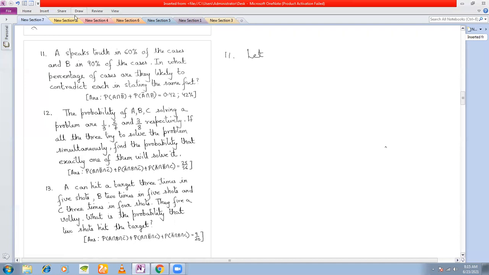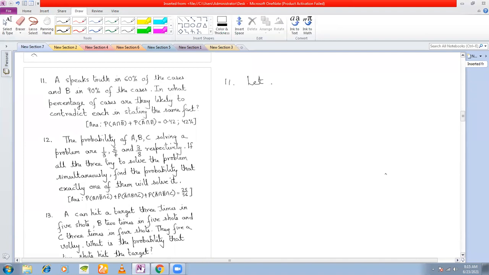So therefore, in this case, let us define the following events. A we define as the event that A speaks the truth. B we define as the event that B speaks the truth.